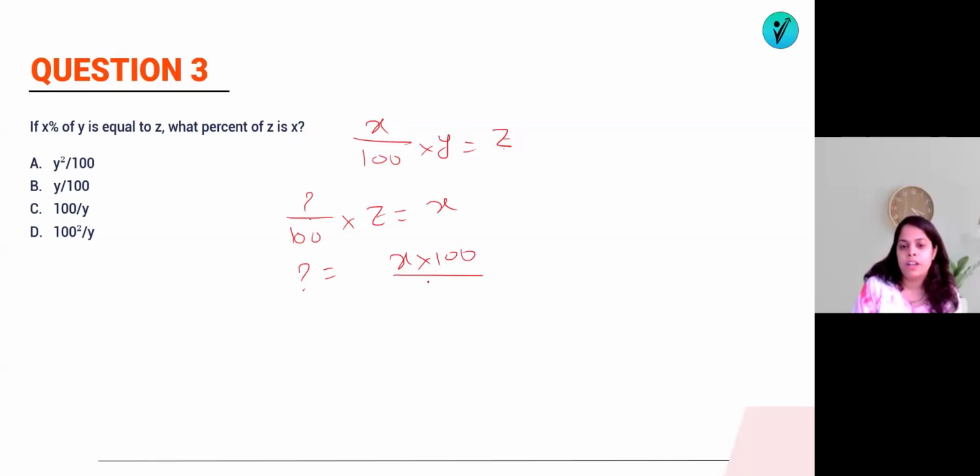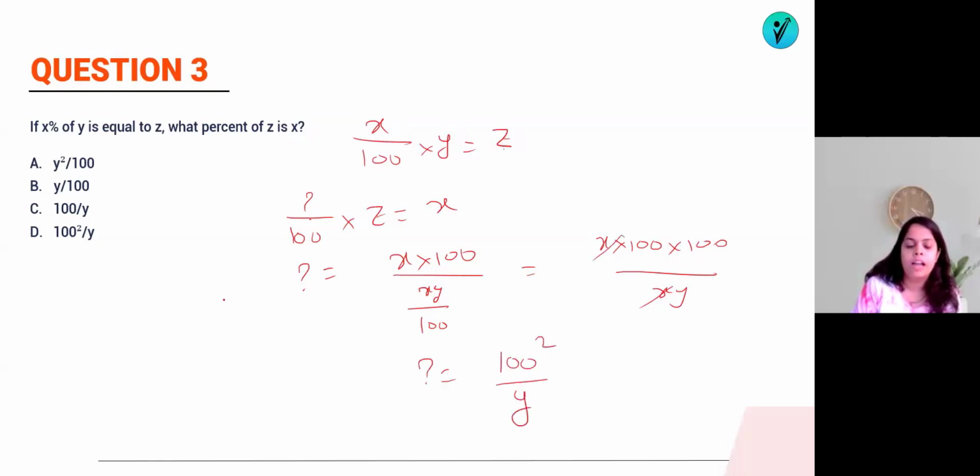What is the value of z? Value of z is xy by 100. So you can see this 100 will go here: x into 100 into 100 divided by xy, where x and x will get cancelled. So question mark will be equal to 100 square divided by y. That is option number D. So this is the answer.